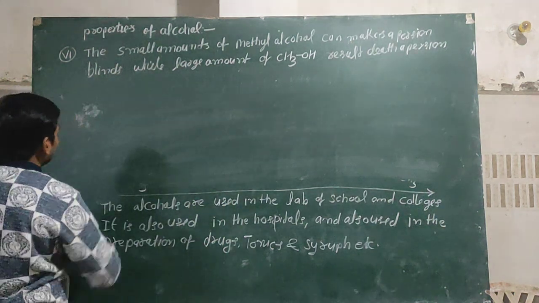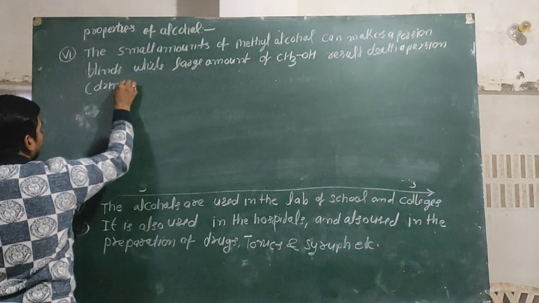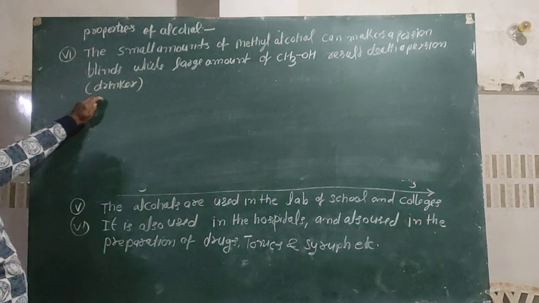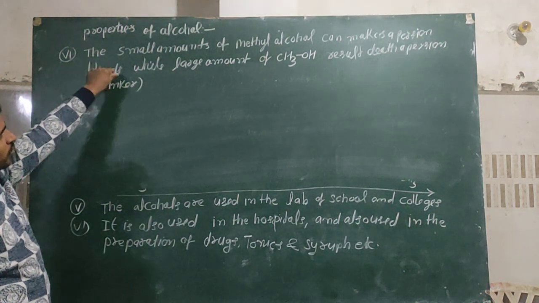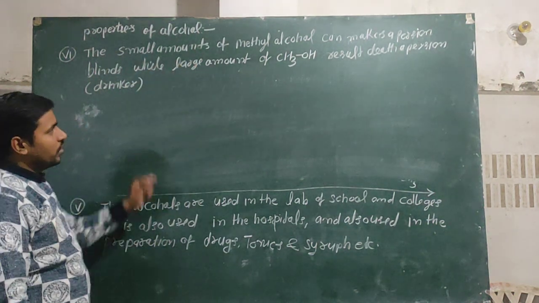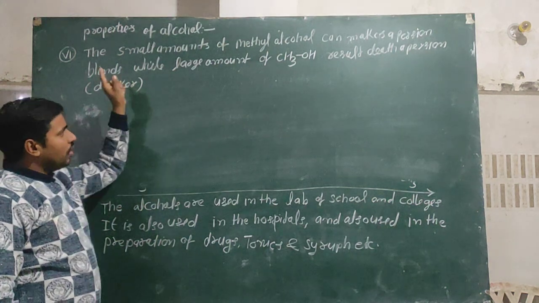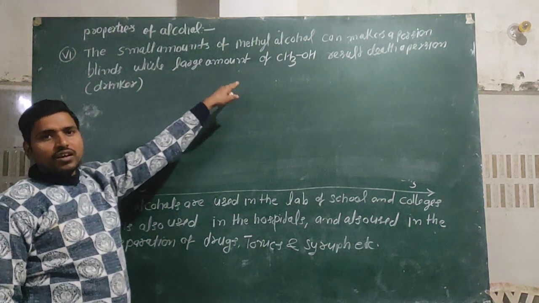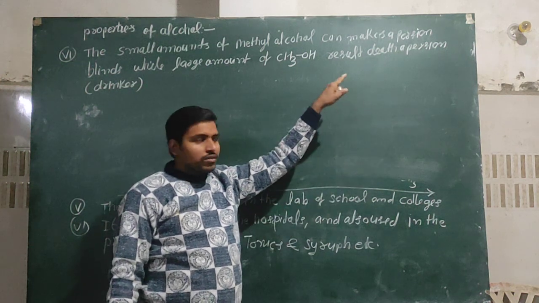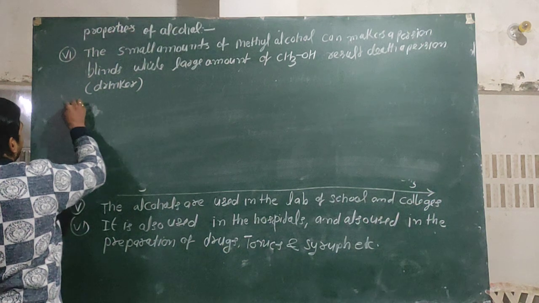A person means a drinker. If a drinker takes a small amount of methyl alcohol in daily life, then he becomes blind, but a large amount of methyl alcohol can cause the death of the drinker.